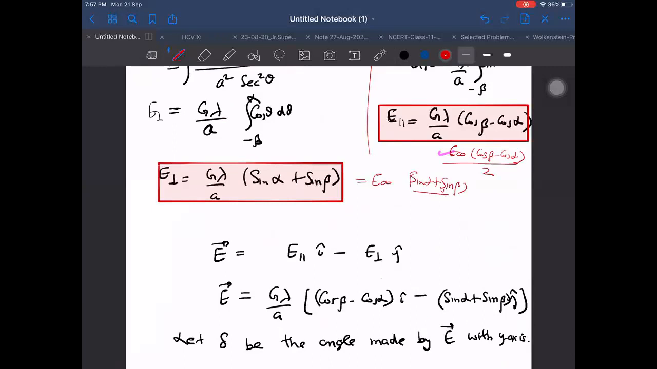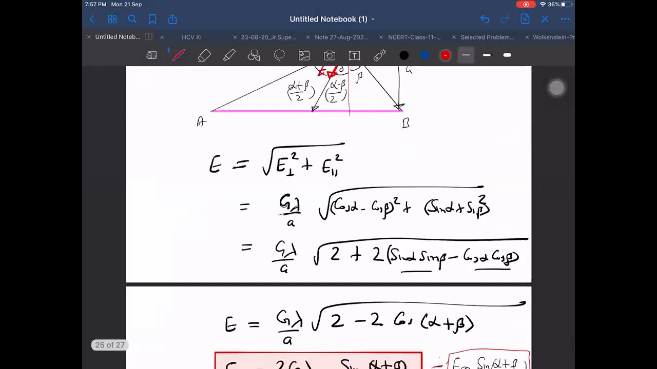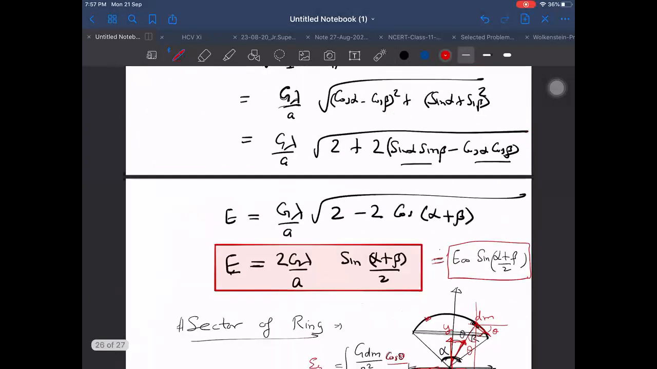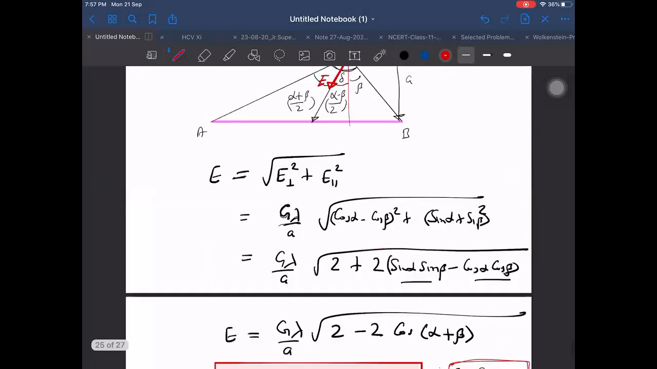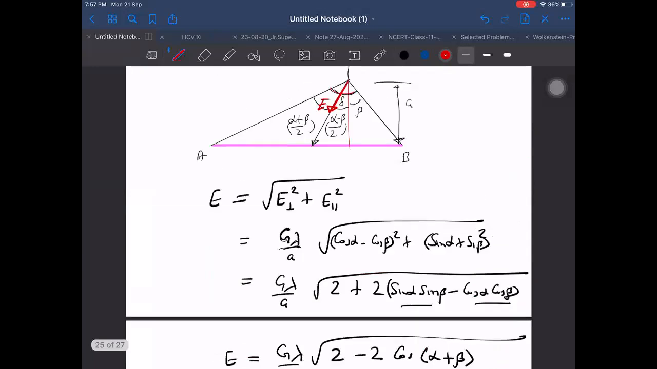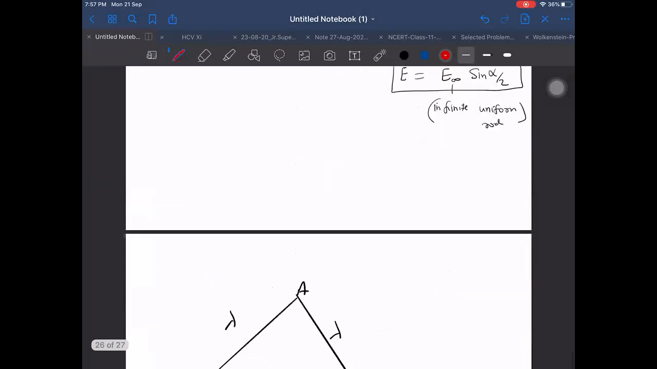In these cases we get the factor because we have to write 2 g lambda by a, then we get lambda by a. But in other cases we are not getting it. In this case it is just E infinity into sine of the total angle. If somebody has given you the total angle itself as alpha, the result is the same.